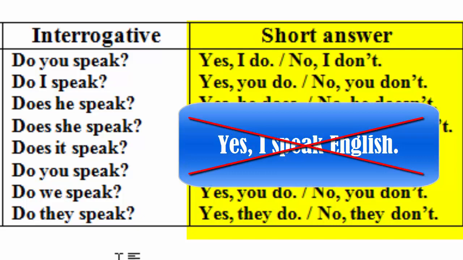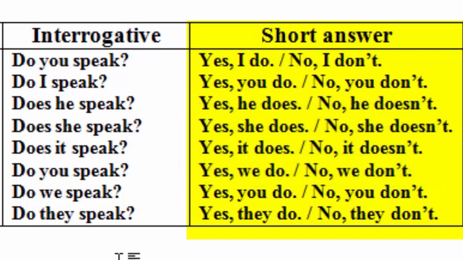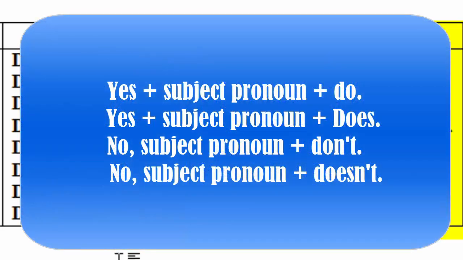It is a good idea to say yes, then the subject pronoun, then the auxiliary verb, and stop. Yes, I do, or no, I don't, because here we have a yes or no question. So you should answer with yes, but it's not impolite to say yes and stop.